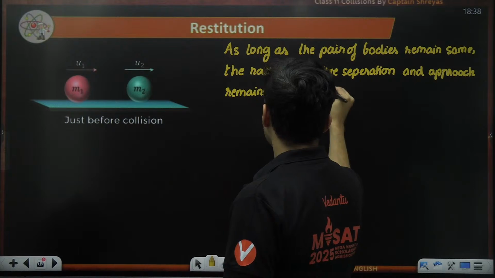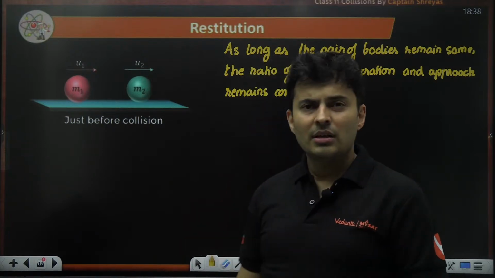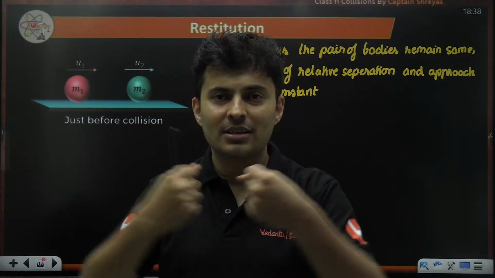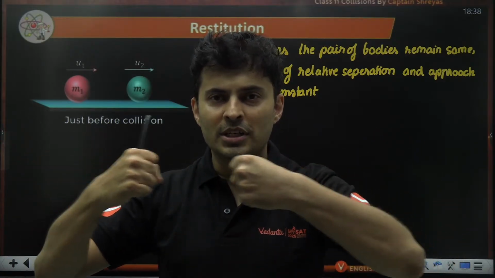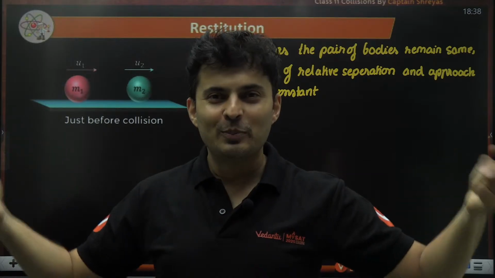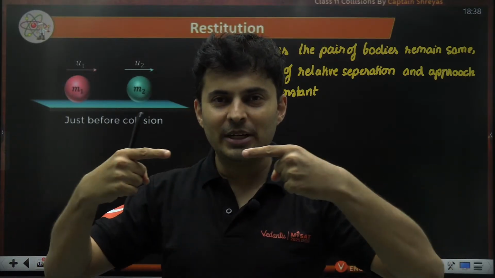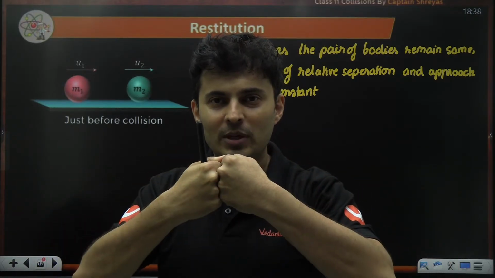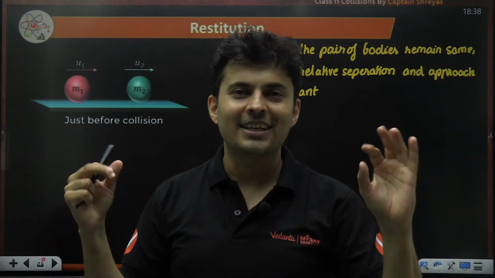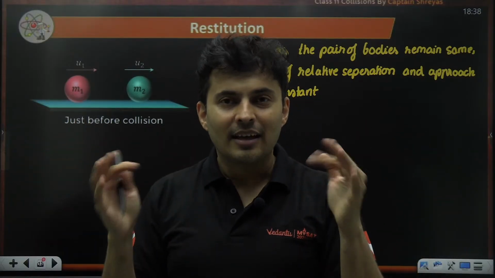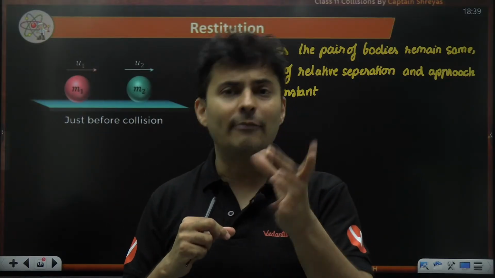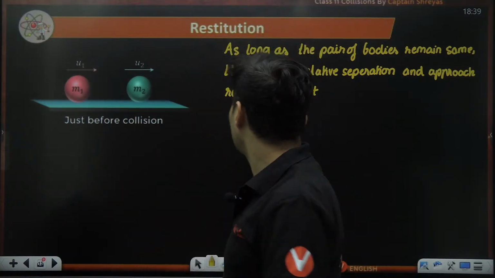Now, what is the meaning of relative separation and approach? When do we call separation? After the collision happens. While colliding, they are approaching. After the collision, they are separating. So before collision, there is some relative speed of approach. After collision, there is relative speed of separation. That's it. He took just the ratio of those relative speeds, and he found that the ratio was a number which was always constant. That's all.